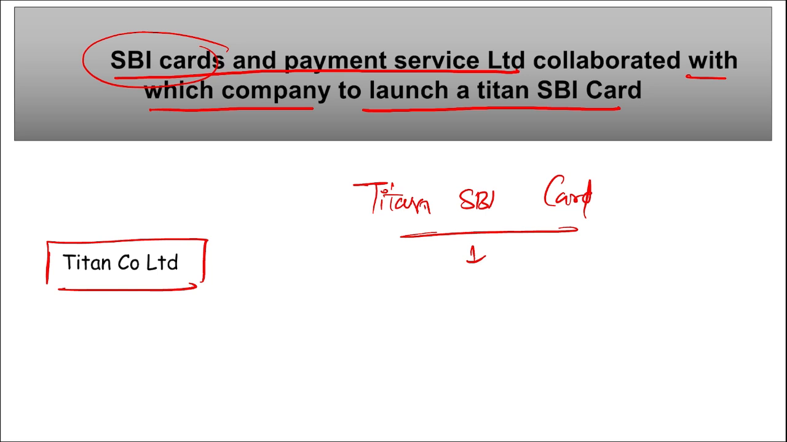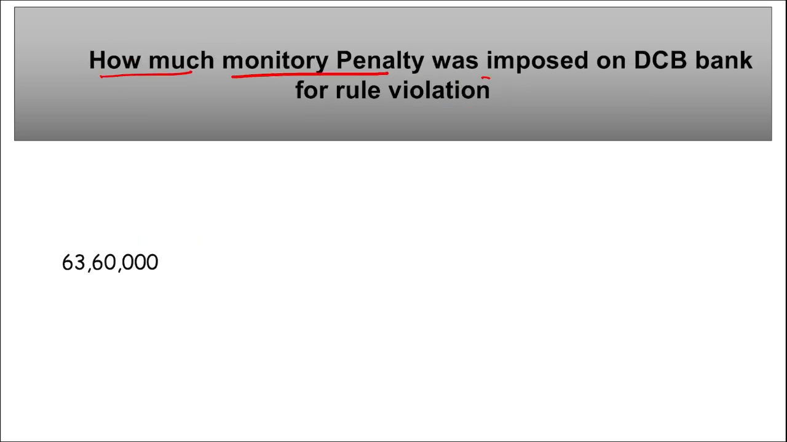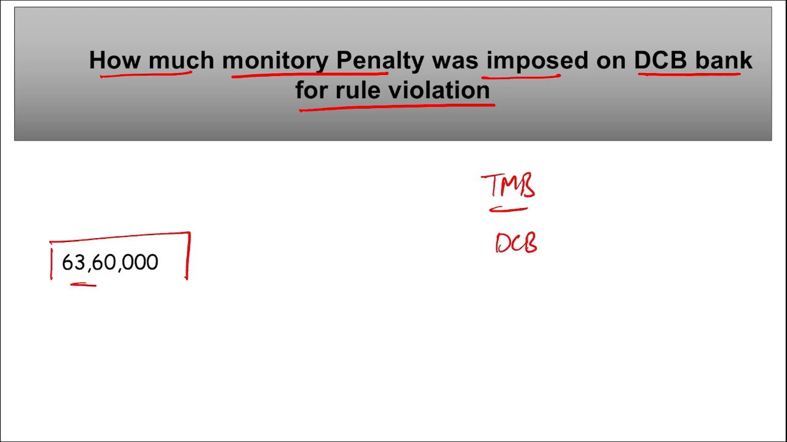Next, how much monetary penalty was imposed on DCB Bank for rule violation? So recently RBI has imposed monetary penalty on two banks, that is TMB, that is Tamil Nadu Mercantile Bank, and your DCB Bank. On DCB Bank, the monetary penalty was 63 lakh 60,000 rupees, and on TMB, that is Tamil Nadu Mercantile Bank, the penalty was 1 crore 31 lakh 80,000 rupees. Correct? So remember both of the penalties.